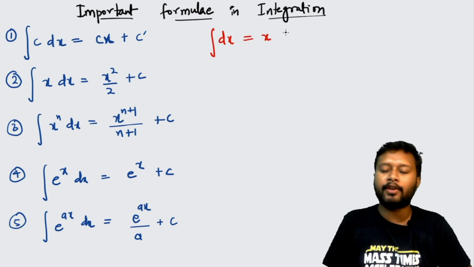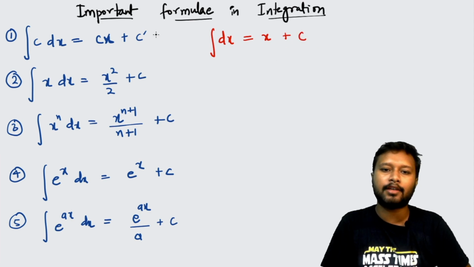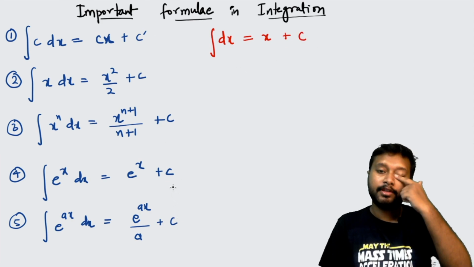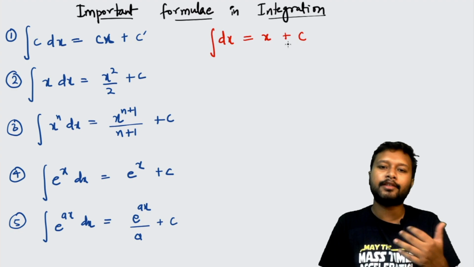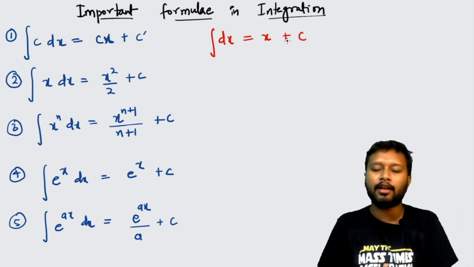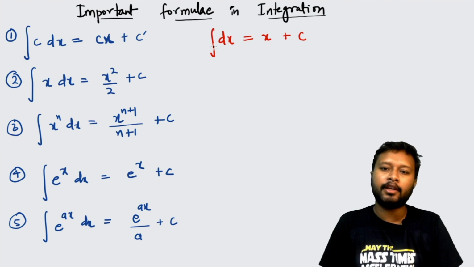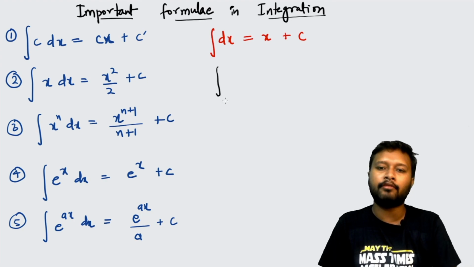And every time when you integrate any term, you get a constant in that. That's why I have written this c everywhere. This c is actually a constant which is called the constant of integral. This will be done if the integration is done without any limits. There is one more type of integration which is called integration within limits.